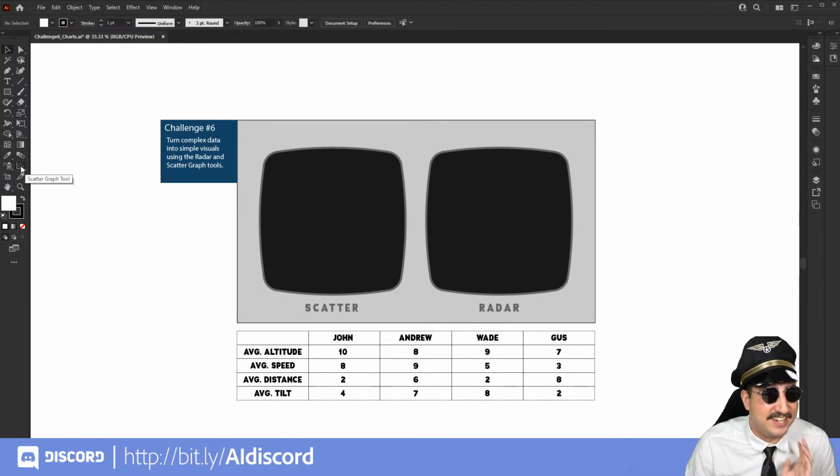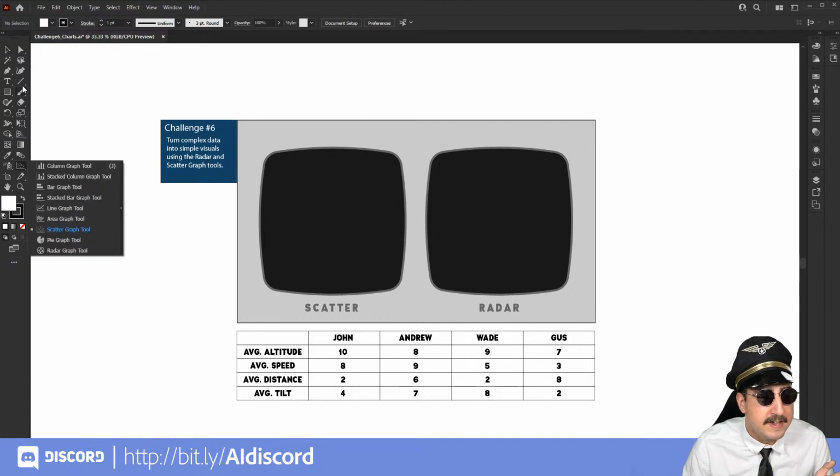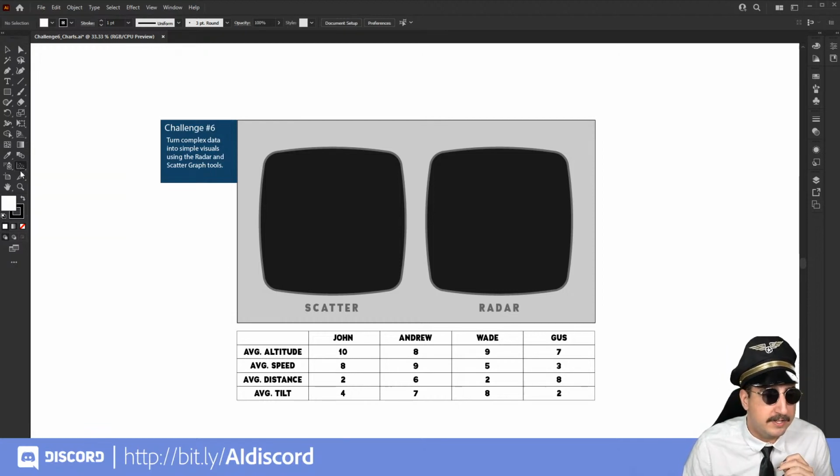So let's go ahead and go over to the scatter graph, and the graph tool is right under here. It is third up from the bottom on the right side of your panel. It may be on the column graph tool. So you may see the column graph. That's a great tool to create charts and graphs. That's probably the basic one that you're going to use.